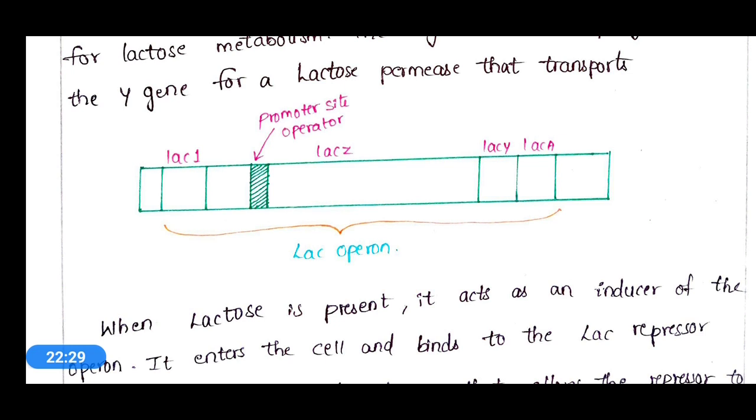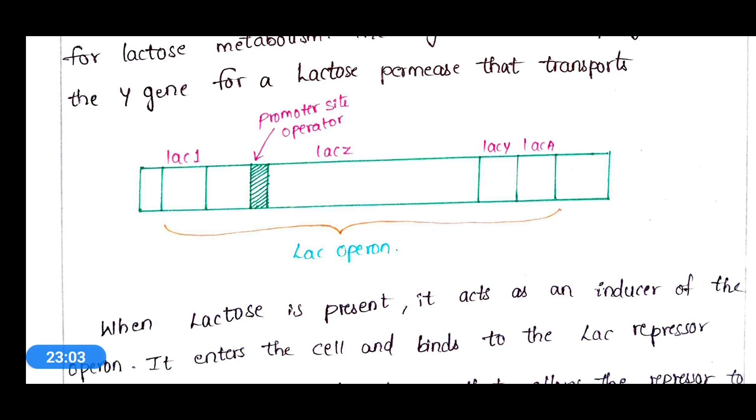To understand, an operon is a cluster of genes whose transcription is regulated by a set of genes. An operon is a set of closely related linked genes regulating a metabolic pathway in prokaryotes. The operon concept was described for the first time by Jacob and Monod in the year 1961.